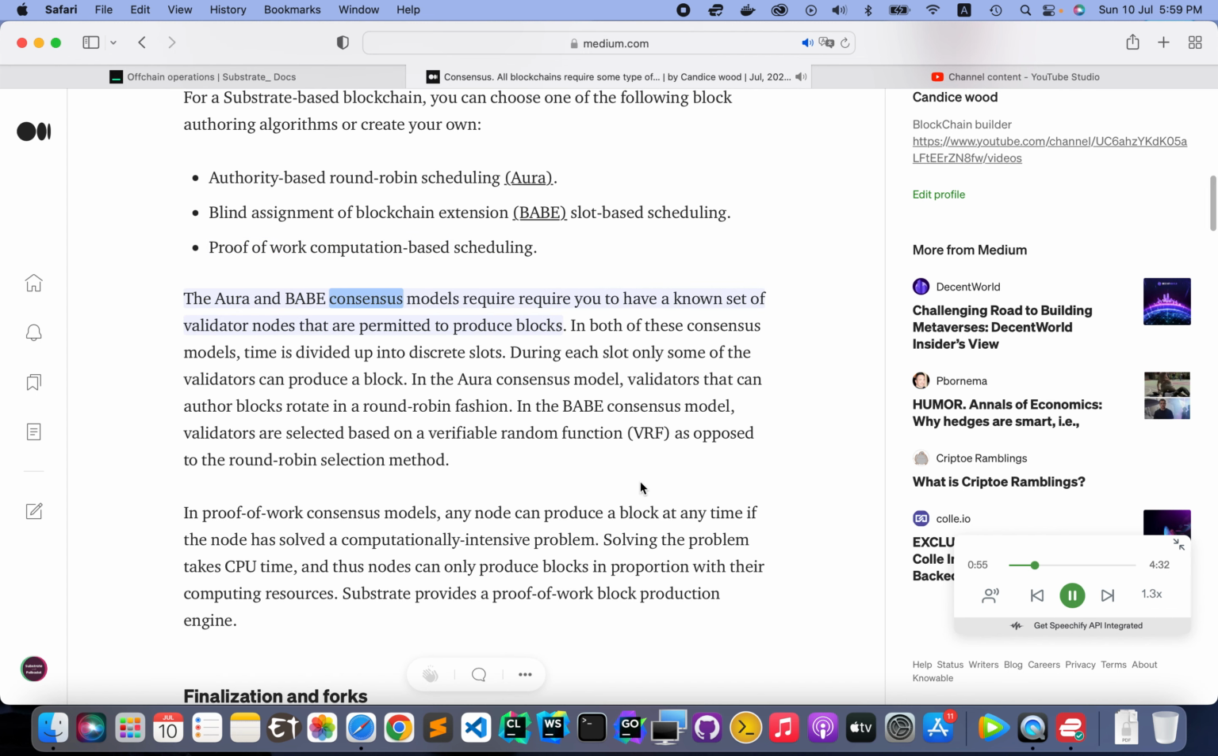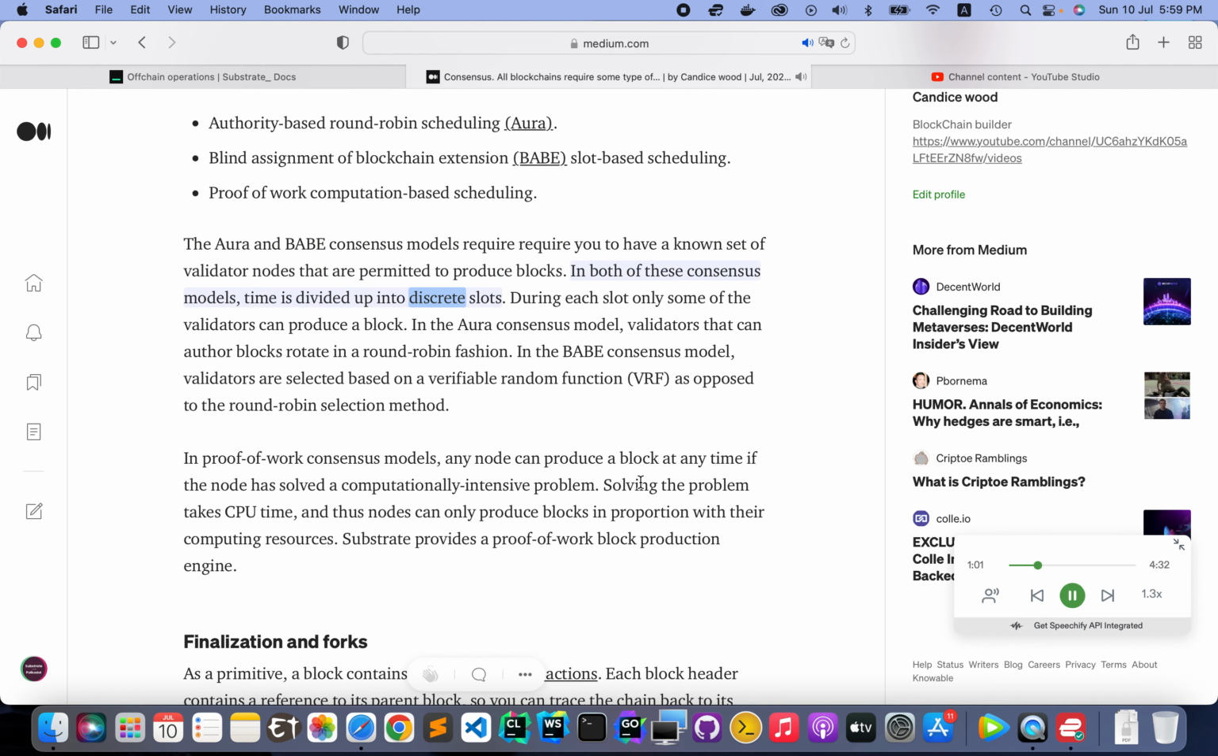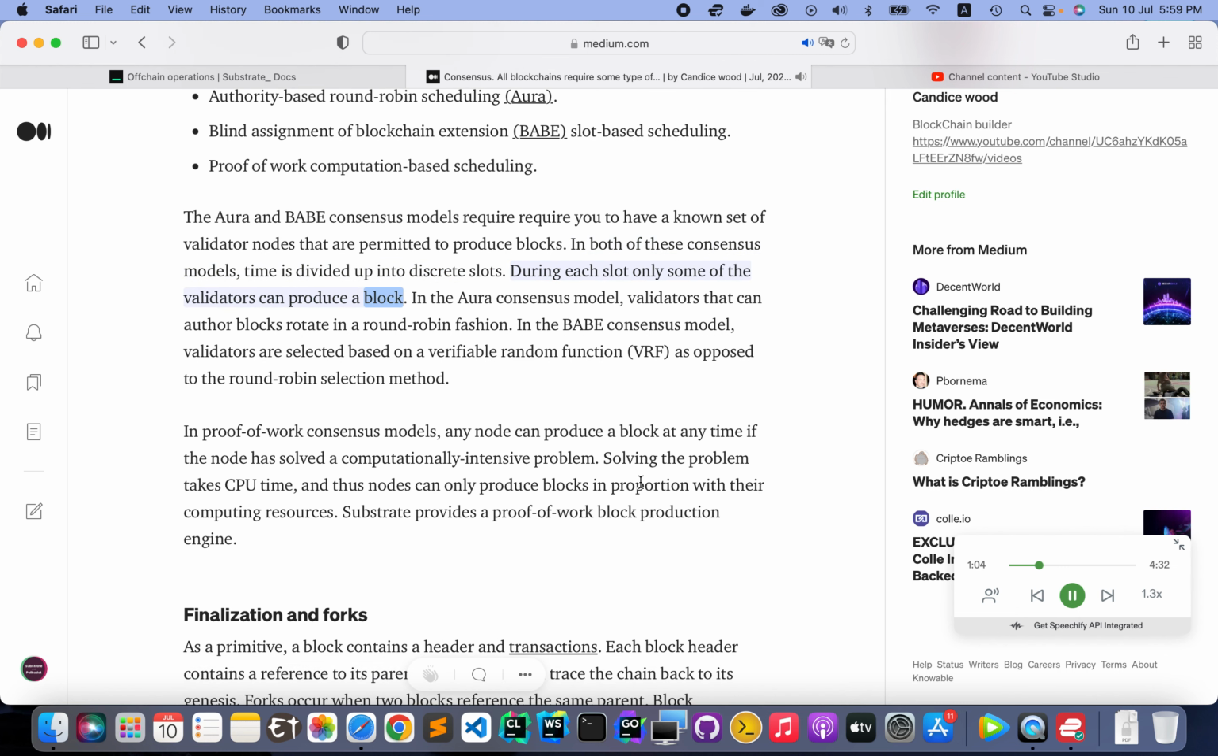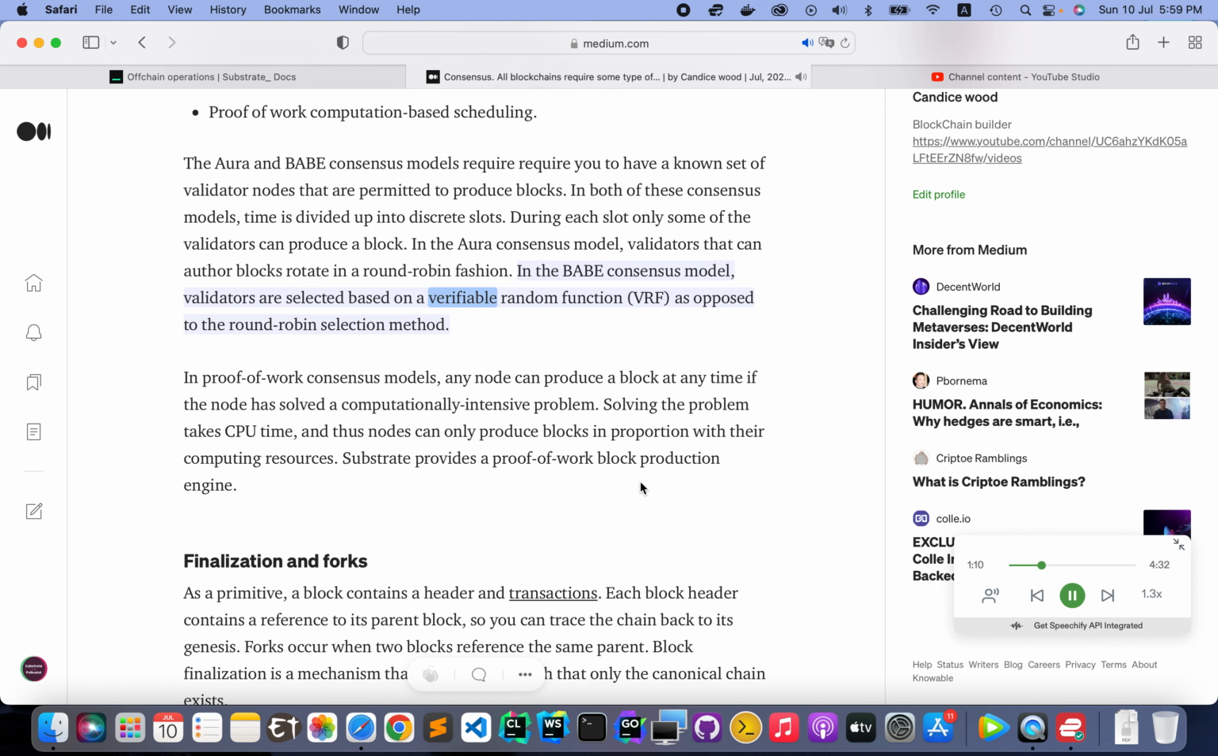The Aura and BABE consensus models require you to have a known set of validator nodes that are permitted to produce blocks. In both of these consensus models, time is divided up into discrete slots. During each slot, only some of the validators can produce a block. In the Aura consensus model, validators that can author blocks rotate in a round-robin fashion. In the BABE consensus model, validators are selected based on a verifiable random function, VRF, as opposed to the round-robin selection method.